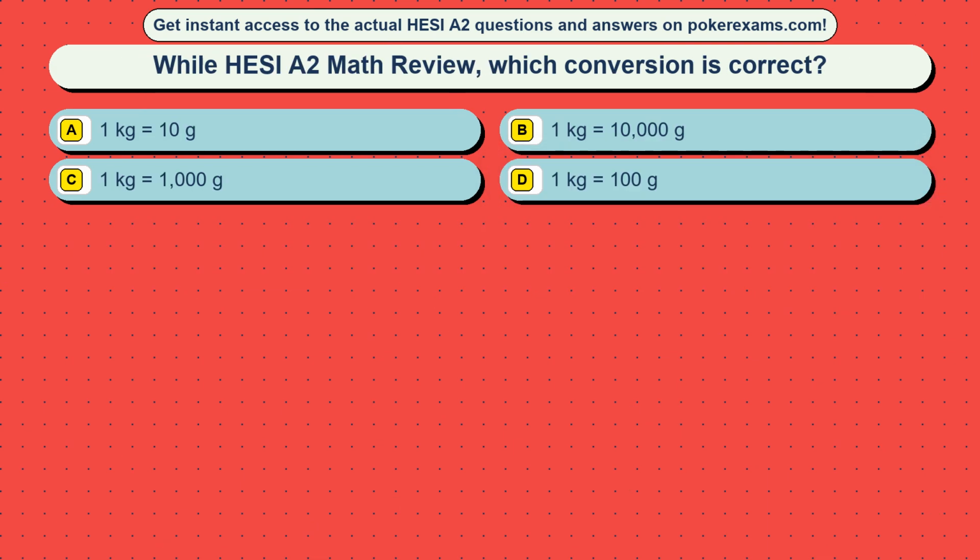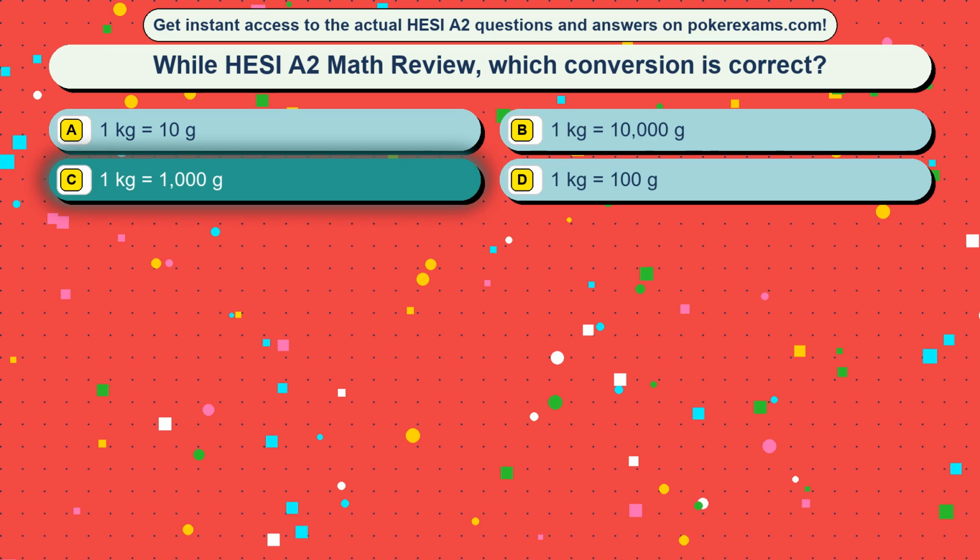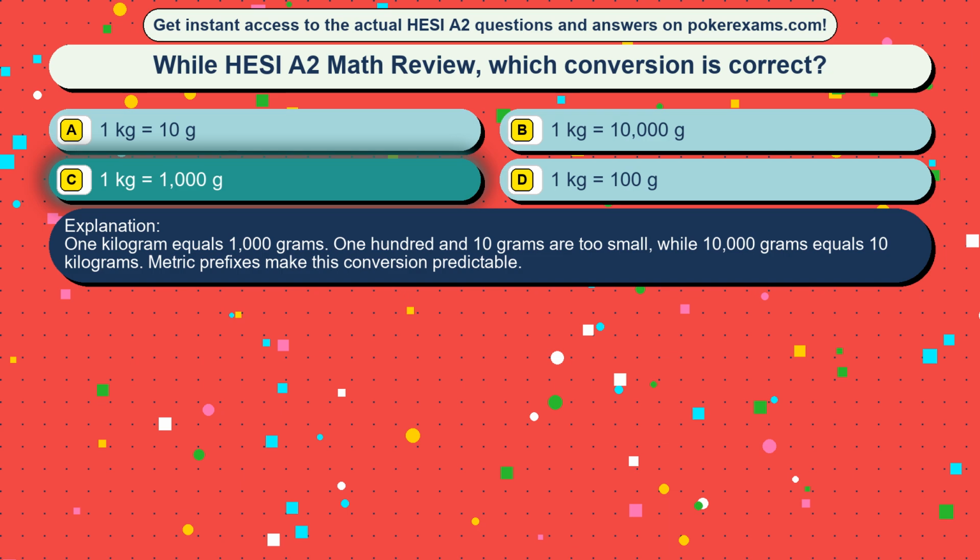Question 7. While HESI A2 Math Review, which conversion is correct? Option A, 1 kg equals 10 g. Option B, 1 kg equals 10,000 g. Option C, 1 kg equals 1,000 g. Option D, 1 kg equals 100 g. The correct answer is option C, 1 kg equals 1,000 g. 1 kg equals 1,000 grams. 10 grams and 100 grams are too small, while 10,000 grams equals 10 kilograms. Metric prefixes make this conversion predictable.